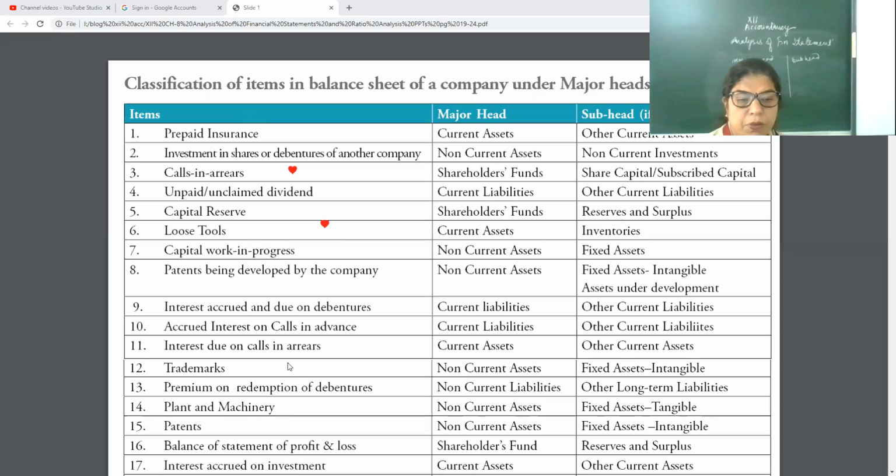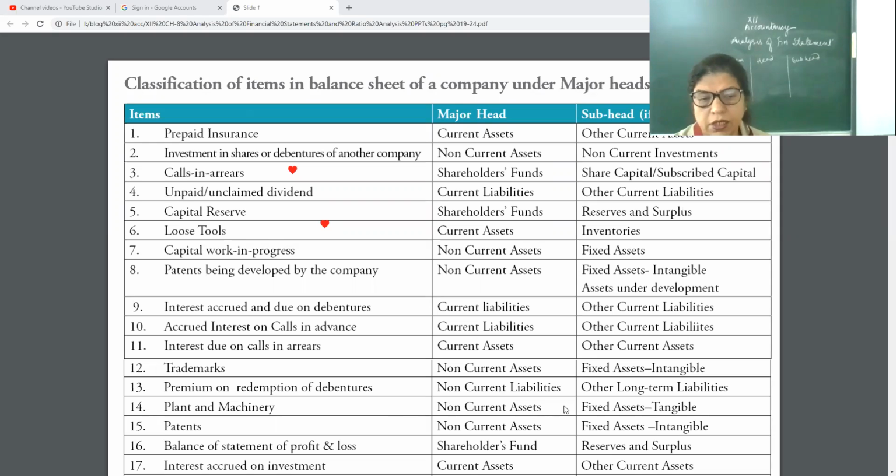Then, premium on redemption of debentures. Premium on redemption of debentures means the company is redeeming the debentures and has to pay a premium on it. It means the face value of the debenture is 100, but the company is ready to give 102 rupees. So that will be termed as non-current liabilities, because at the time of redemption, the company will pay it.